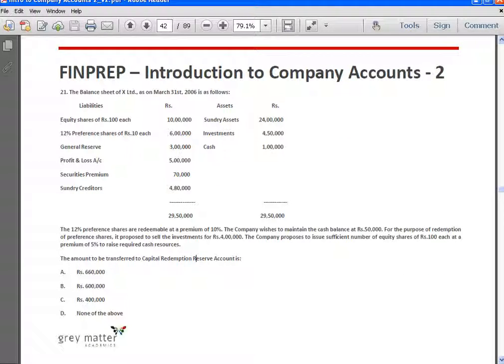Next, what is the amount to be transferred to the capital redemption reserve account? So the amount to be transferred to CRR is the nominal value of preference capital redeemed minus the proceeds of fresh issue. The nominal value of preference capital redeemed is 6 lakhs, and the proceeds of fresh issue for the purpose of section 80, where the issue is made at a premium, is the nominal value, because the premium that you get on issue cannot be used for redemption of the face value of the preference shares. So the nominal value of the new issue made is 2 lakhs, right? And so the amount to be transferred to CRR is 4 lakhs.